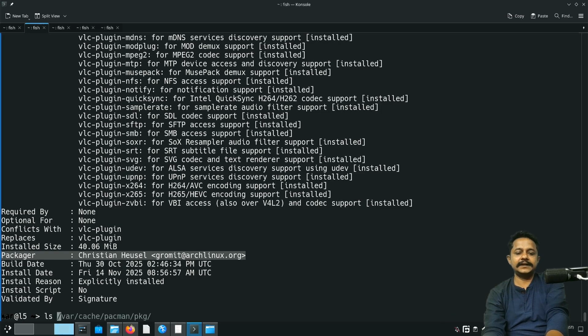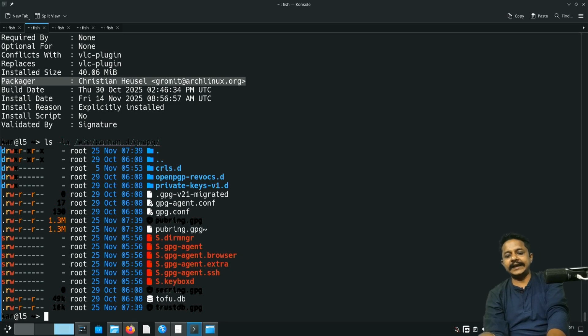Let me see if I can get ls -la /etc/pacman.d/gnupg. See, those are files, trusted DB files. Those eventually get expired and you're stuck.